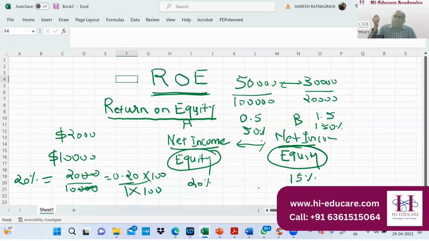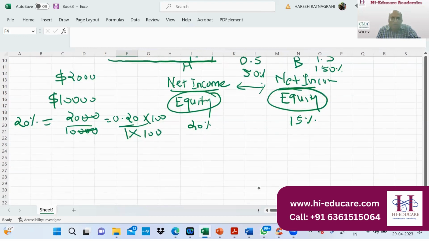Sometimes we calculate risk, right? So per unit of risk, how much return are you generating? We always say higher the risk, higher the return; lower the risk, lower the return. So per unit of risk, how much higher return are you generating? So obviously, return on equity is important. For every $1, how much net income is the company earning for the equity shareholder or common shareholder? This is the first step, return on equity, ROE.